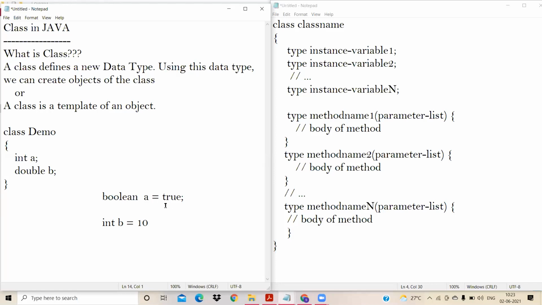That is 1 or 0. That is true or false. I can store either true or I can store false. So these are the two values a Boolean variable will hold. Is it right, students?